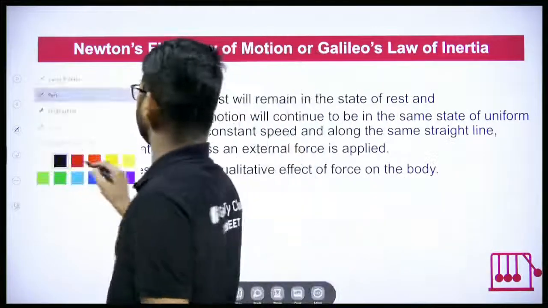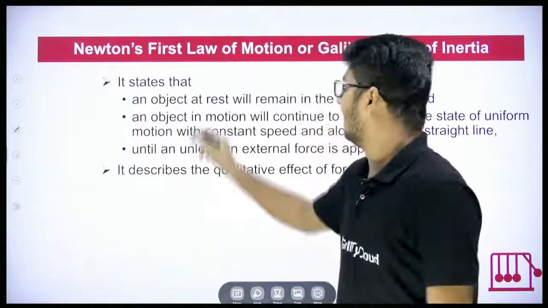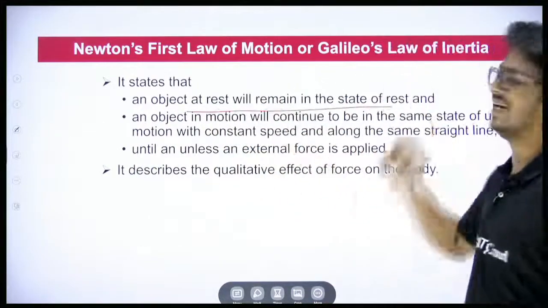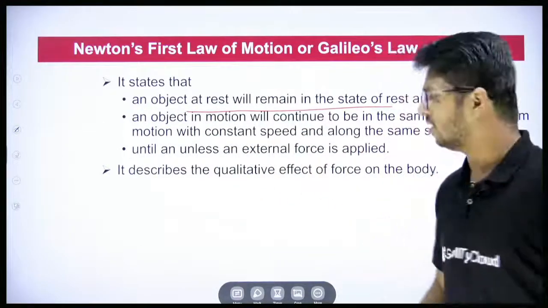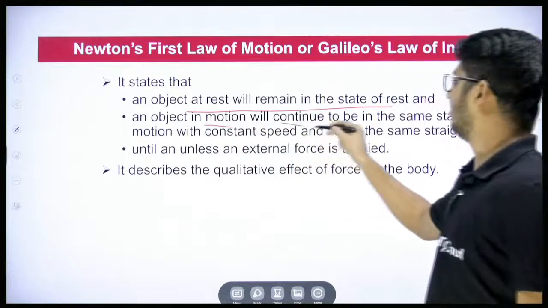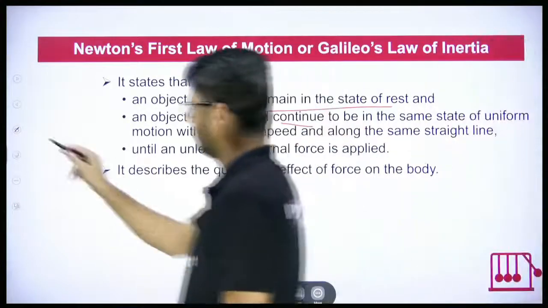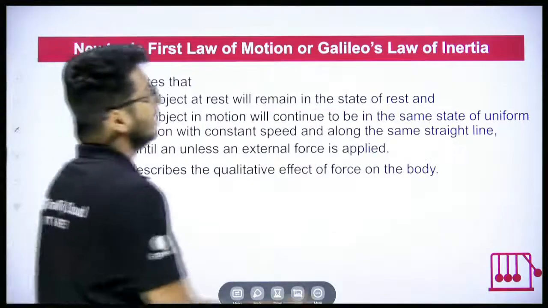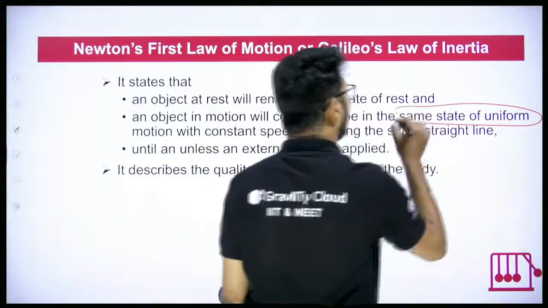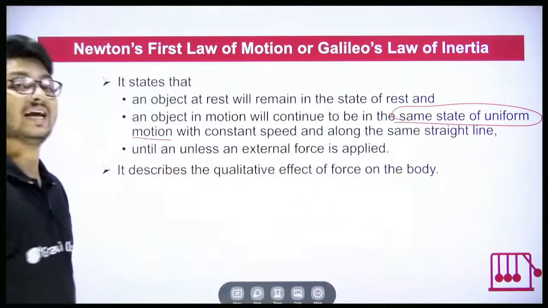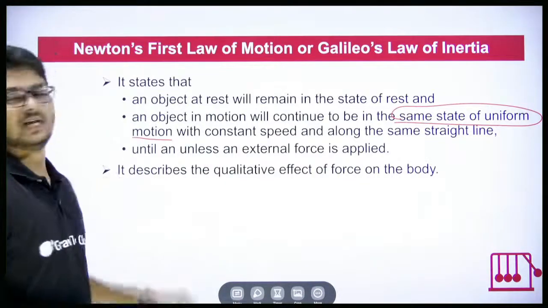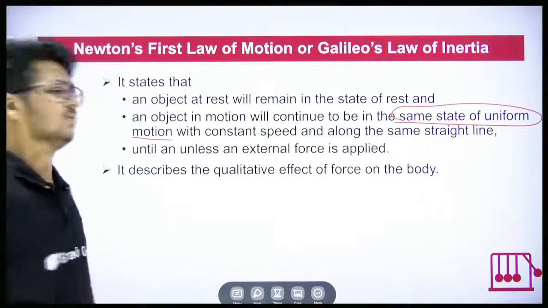Newton's first law of motion states that an object at rest will remain in the state of rest, and an object in motion will continue to be in the same state of uniform motion. That is the natural state. What does uniform motion mean?